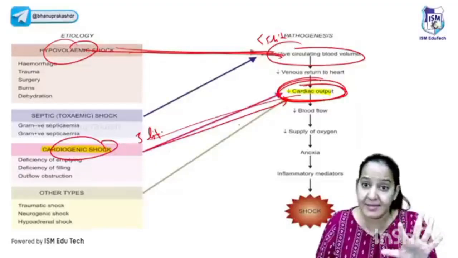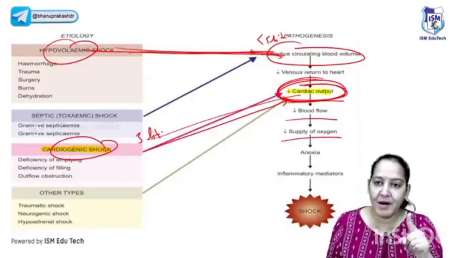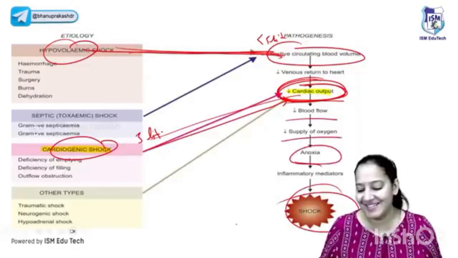And here blood is there, but the left ventricle cannot eject it. So cardiac output is less. Less blood will go into the aorta. All the organs receive less blood, less oxygen, leading to anoxia, leading to shock. Say yes. Got it?